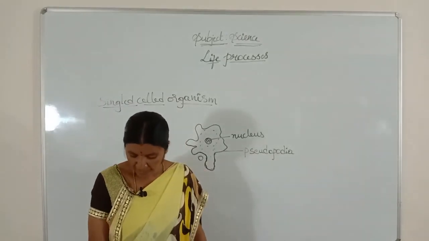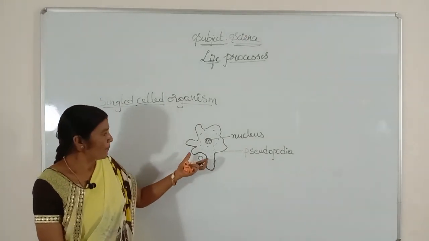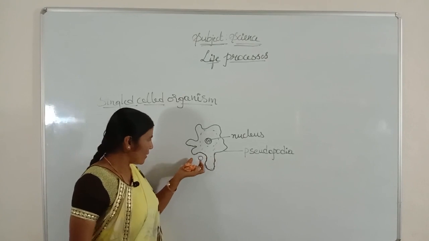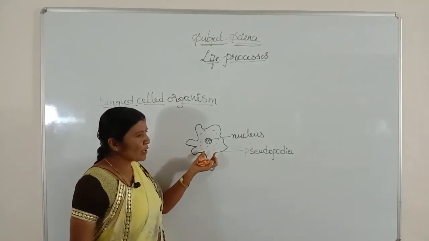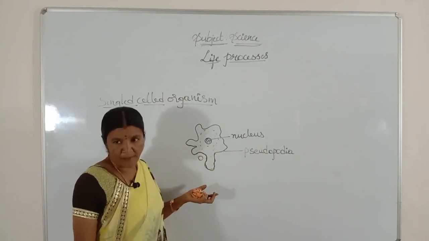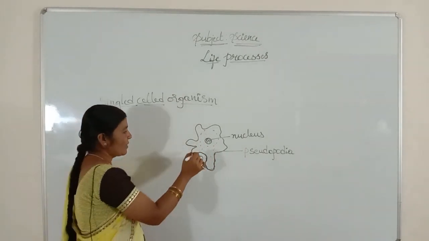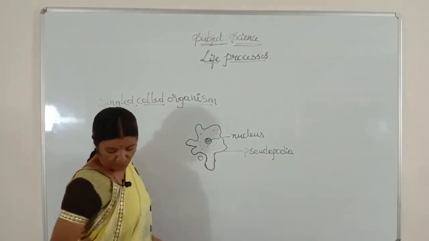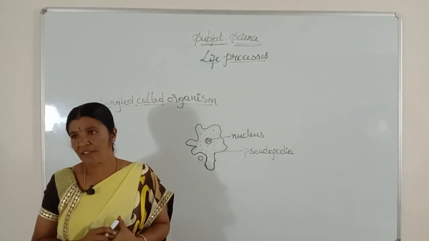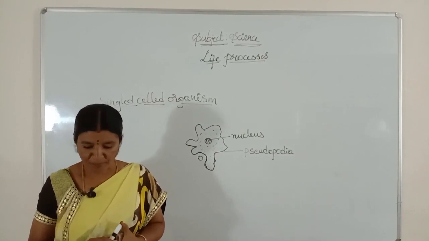The food is taken into a food vacuole. Complex food is broken down into a simpler one, and undigested, unwanted food is removed from the surface of the cell. This we come across in amoeba.